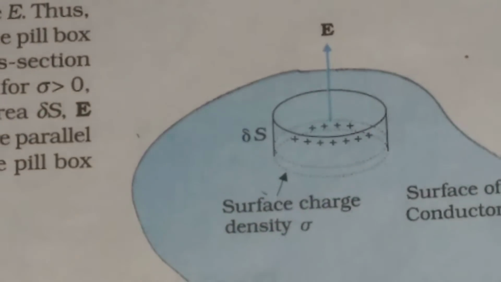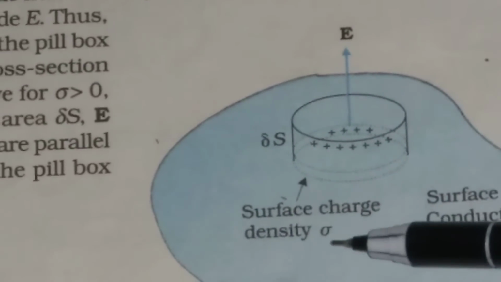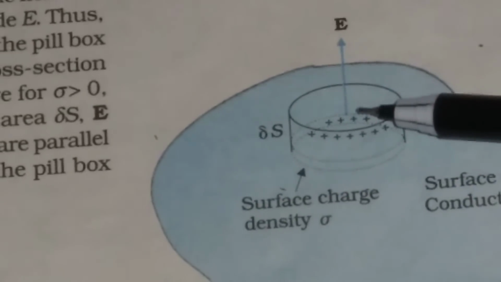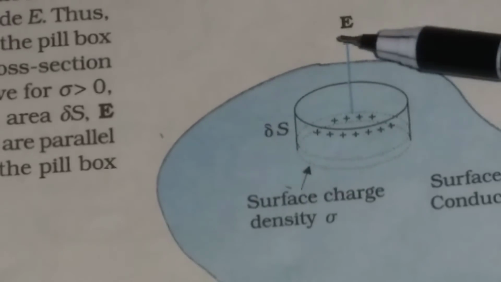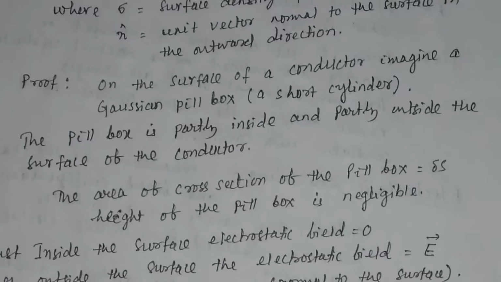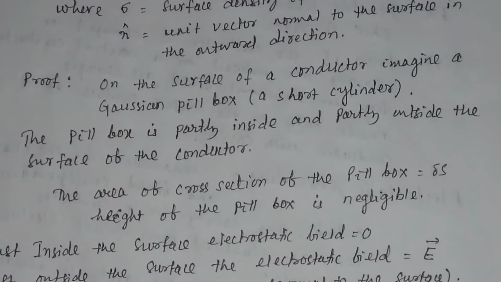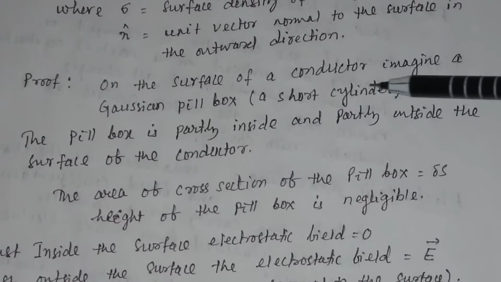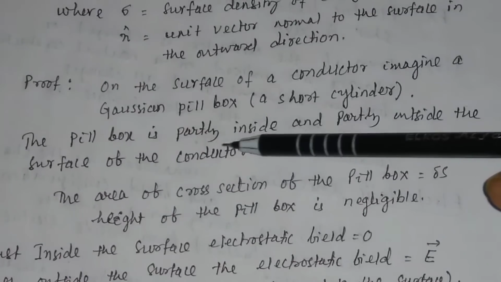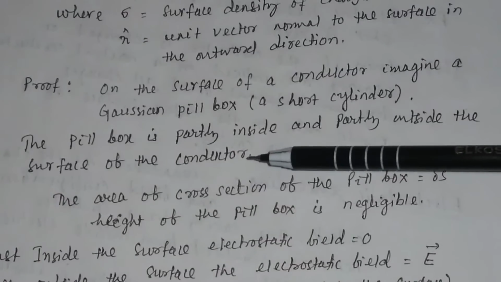So the surface density of charge on this pillbox is sigma, and the electric field on this pillbox is normal to the surface. On the surface of a conductor, imagine a Gaussian pillbox, a short cylinder, partly inside and partly outside the surface of the conductor.